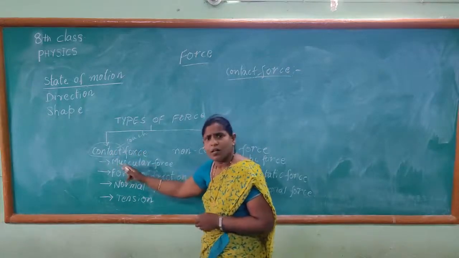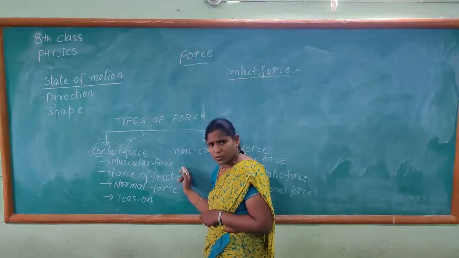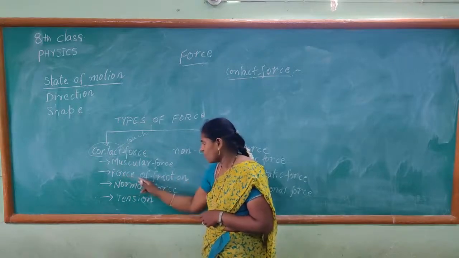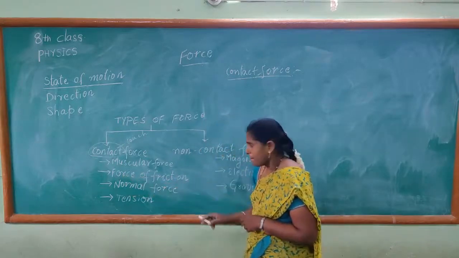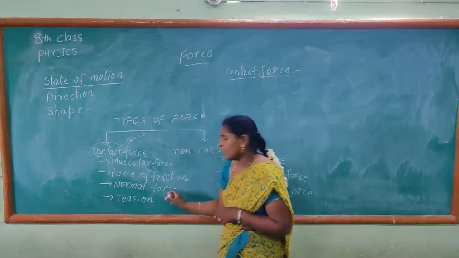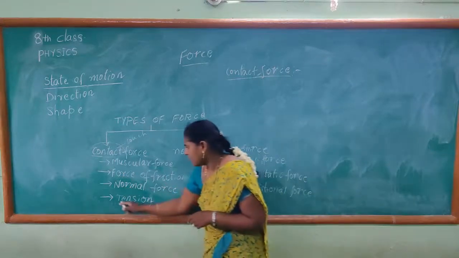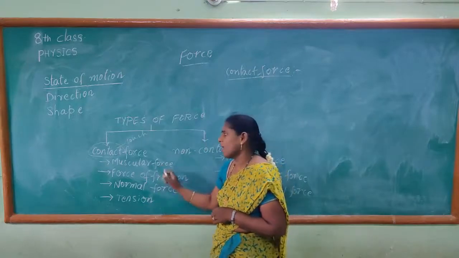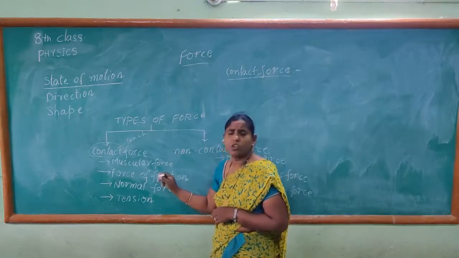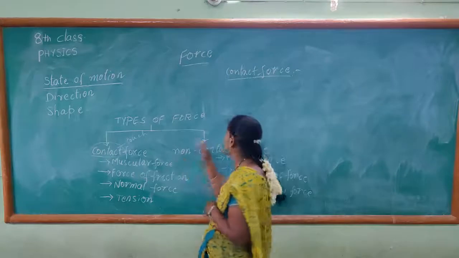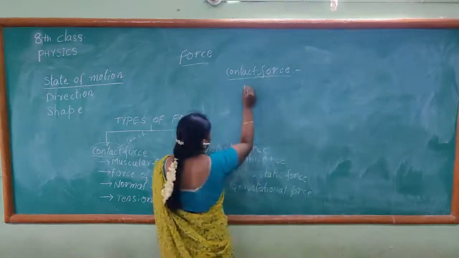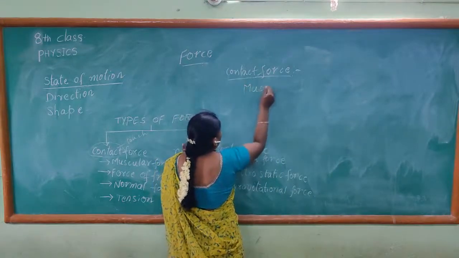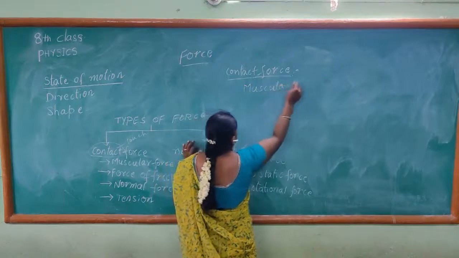First one is the muscular force. Second one is the force of friction. Third one, normal force. And last one is tension. Now let us see examples of contact force one by one. First one, muscular force.